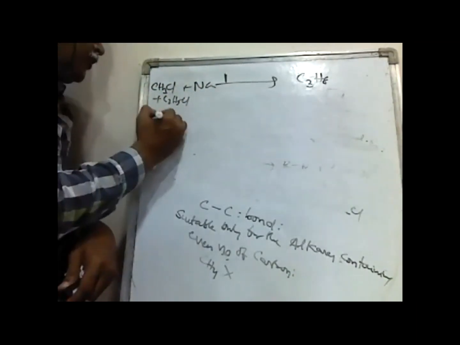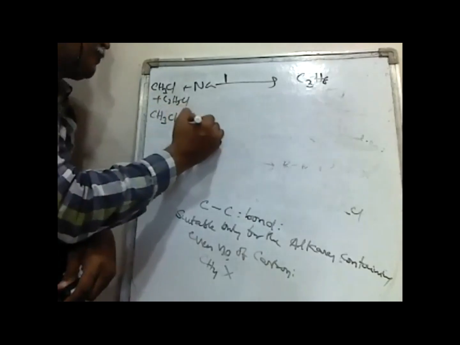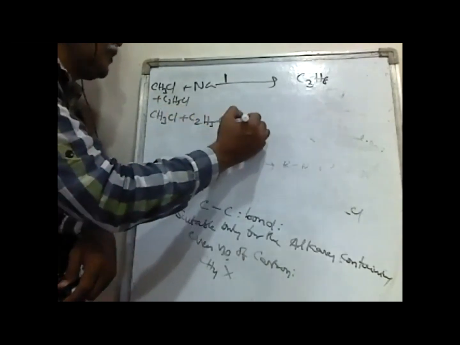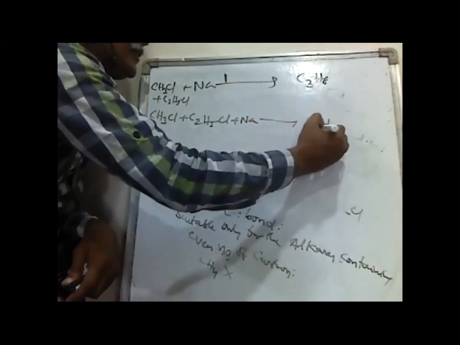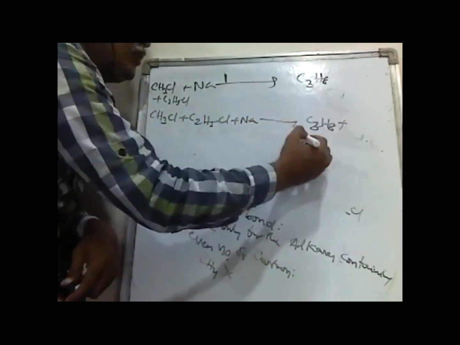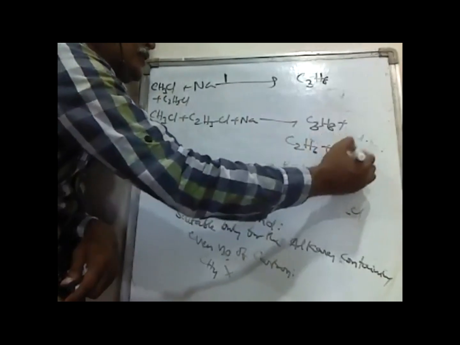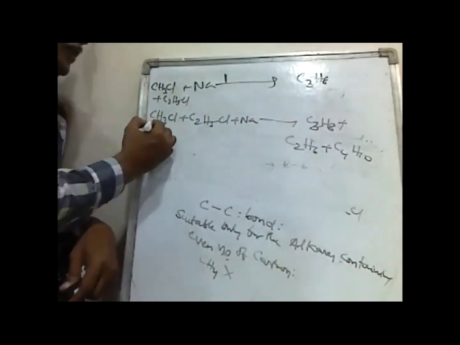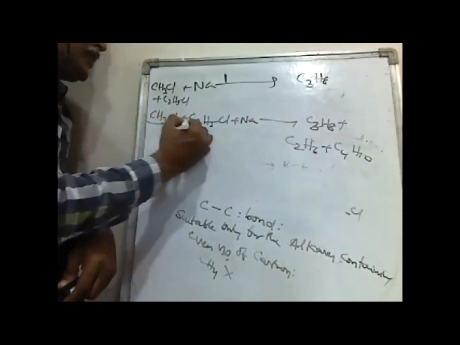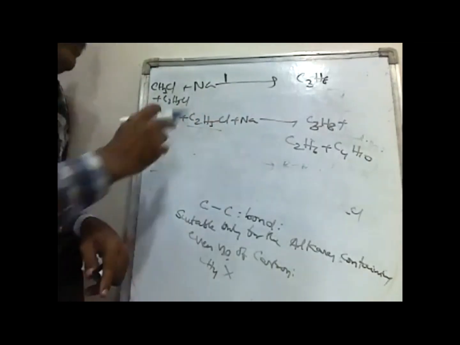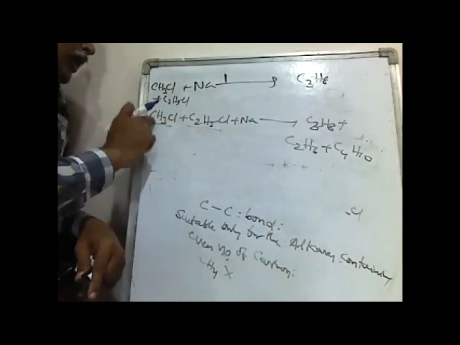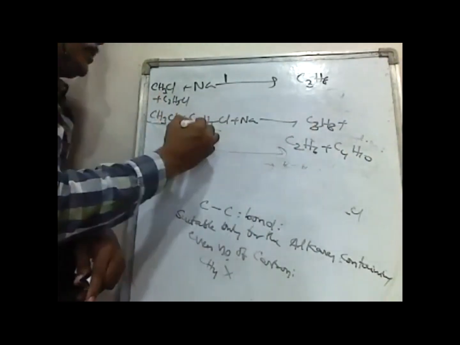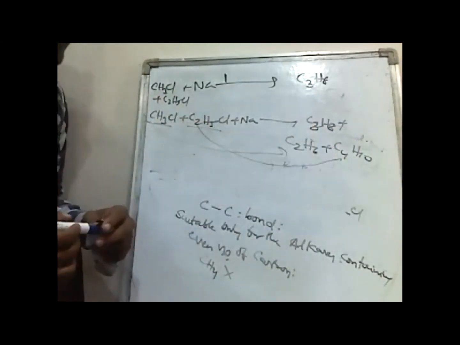When we take CH3Cl plus C2H5Cl along with sodium, along with C3H8 we may get C2H6 and C4H10. One mole of methyl chloride and one mole of ethyl chloride react to give propane, but two moles of ethyl chloride may react and form butane.